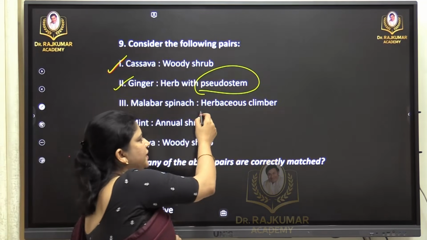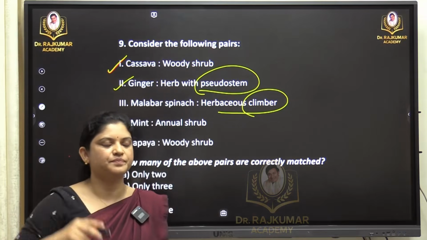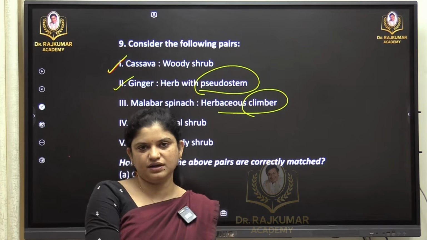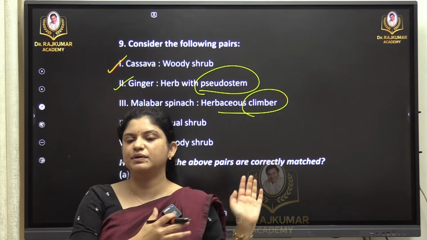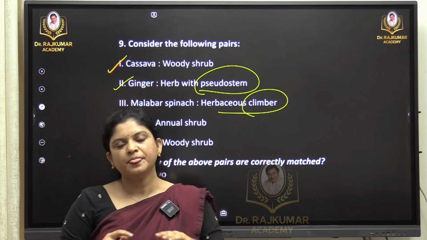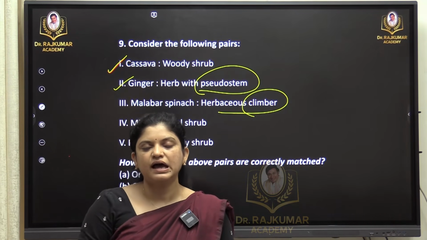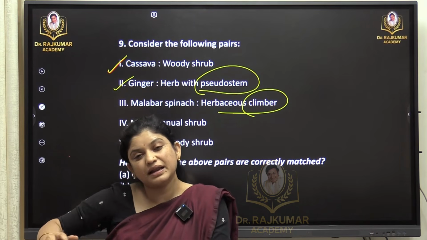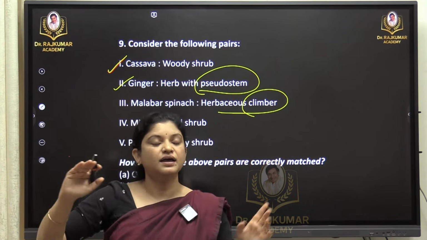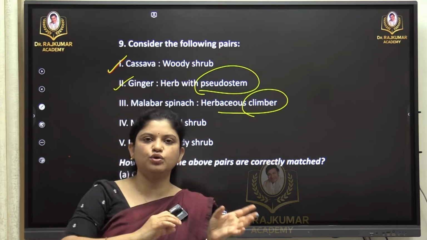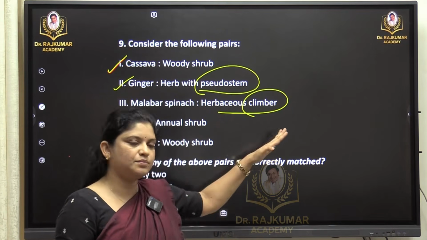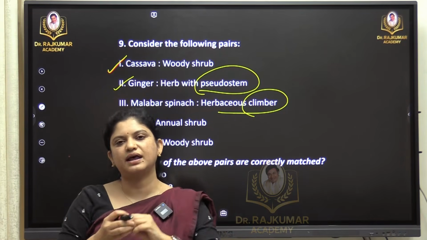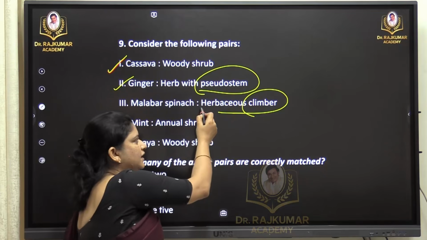Malabar spinach or herbaceous climber. It is a climber like a creeper. It is also Malabar spinach. When we say spinach, this is Malabar spinach. South Indians, especially in the Western Ghats, will know about this spinach because we grow it in our kitchen gardens, and it has a nutritional similarity like other spinach species. It does not have a root or stem like a wood or shrub. It is a climber and it is kind of a succulent also. It has a more juicy kind of stem and branches.